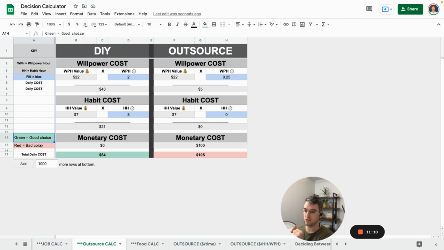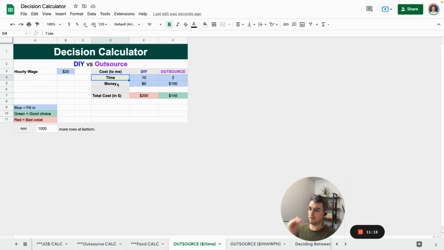It's really just high school algebra at its finest. This is high school algebra as well. We're using time and money, and we're putting our valuation of time into terms of physical dollars so that we can have our total valuation in terms of money, in terms of one currency, because that's how you weigh apples to apples, okay? So the beauty of this calculator is that here are the pitfalls of just using time.